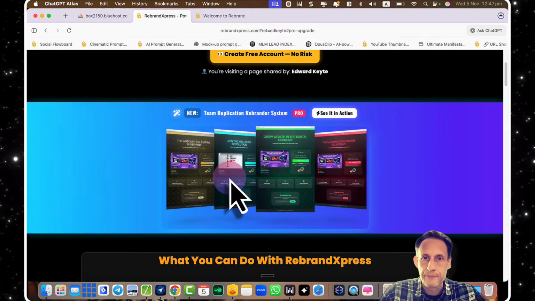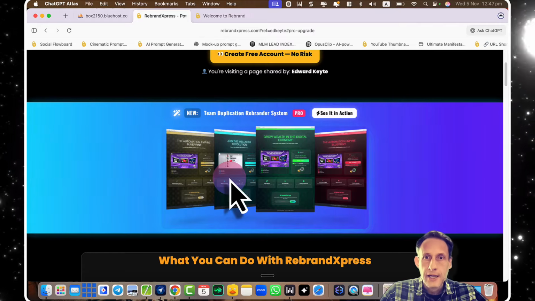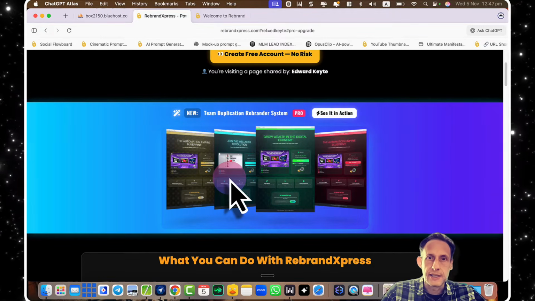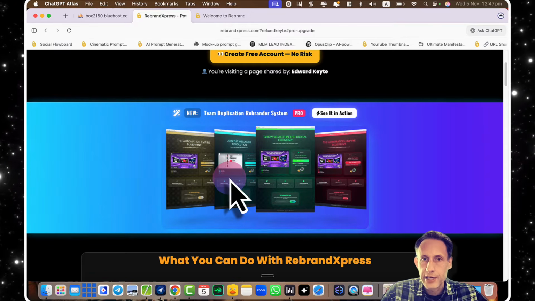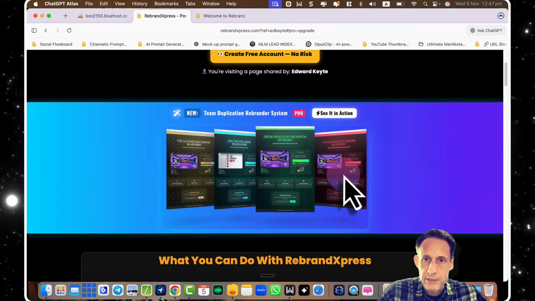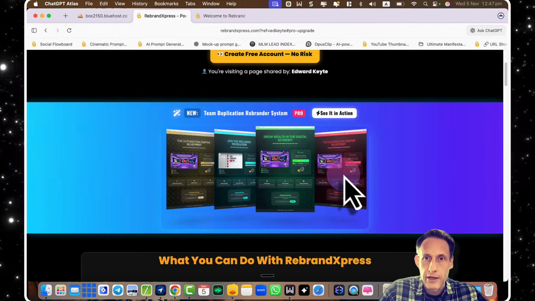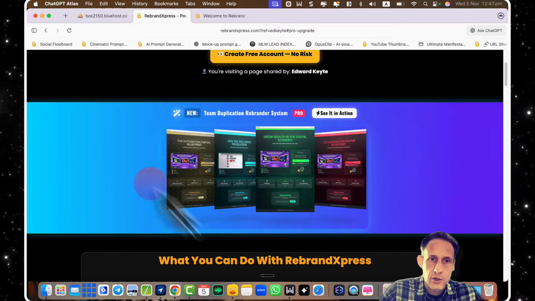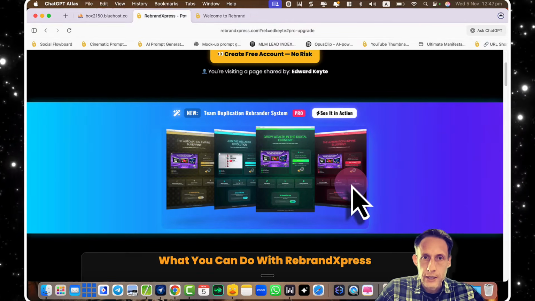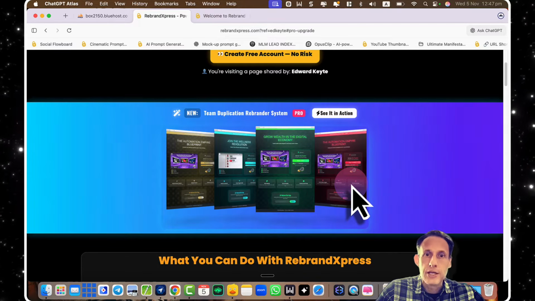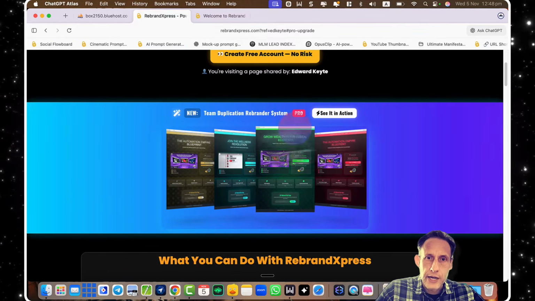It's just a one-time payment. And when you grab it, you'll be able to create multiple landing pages for your different income opportunities, and you become the leader. You'll be able to share that page, and your team do not need Rebrand Express if they don't want to. But they can still use your landing pages because it's got its own built-in rebrander tool that you can share out the page. They can see that they can rebrand it. They'll join you because you've got the value, but you create this page how you want.